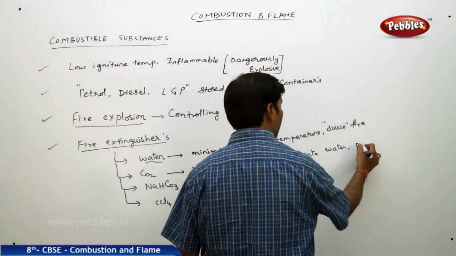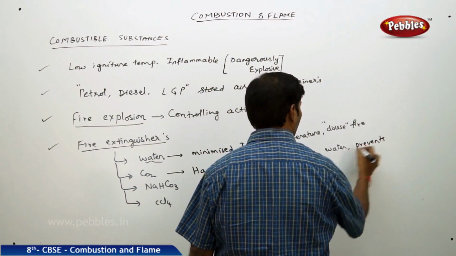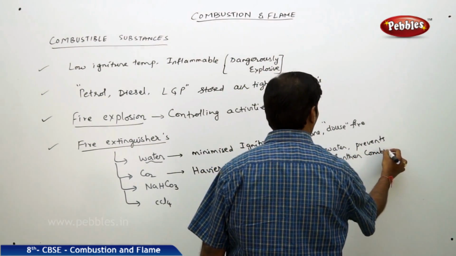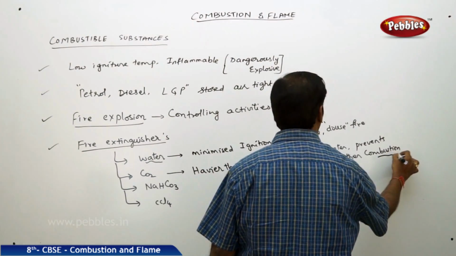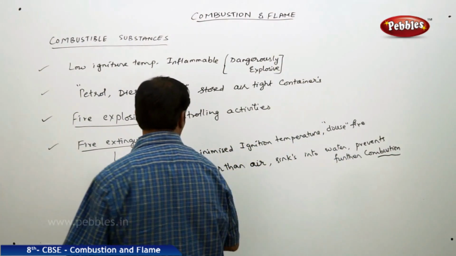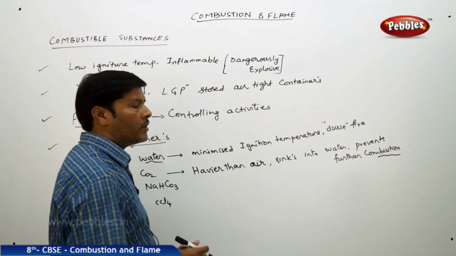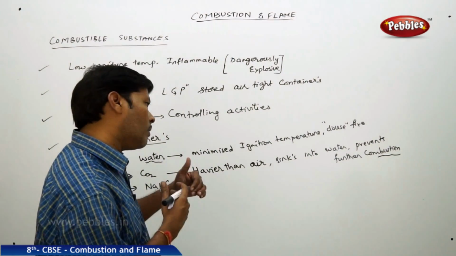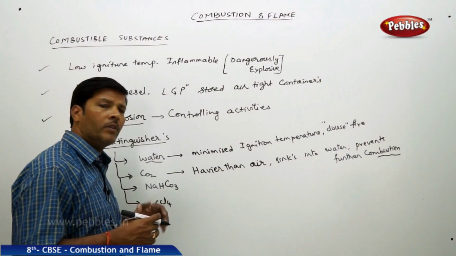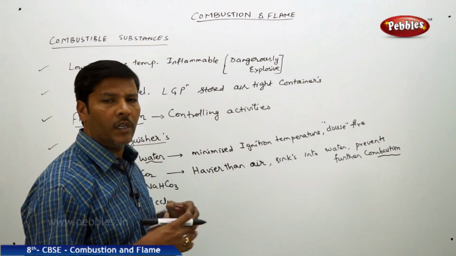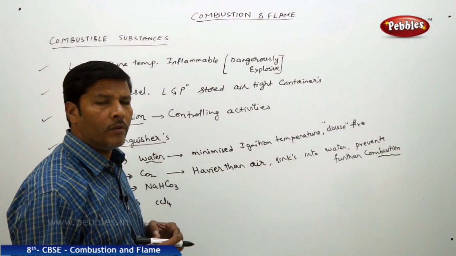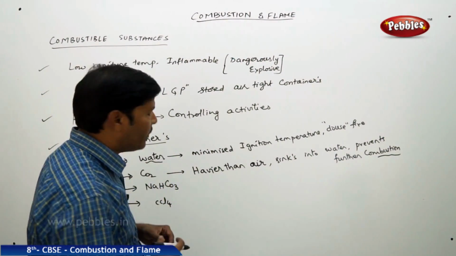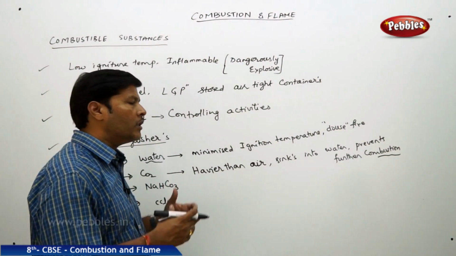And it prevents further combustion, because as long as the combustion is not under control, that leads to the fire mishap, and automatically a fire explosion takes place. So carbon dioxide is heavier than oxygen, that's why it can sink and stop the fire mishap. This usage of carbon dioxide as a fire extinguisher is particularly used on the seashores, because sometimes even the seas catch fire because of oil spills.